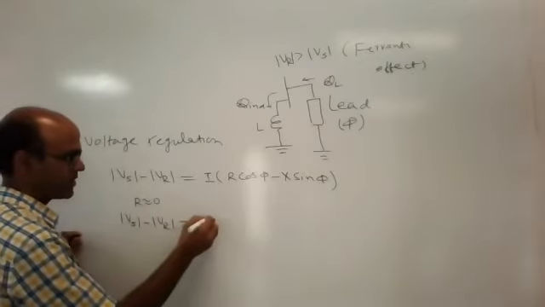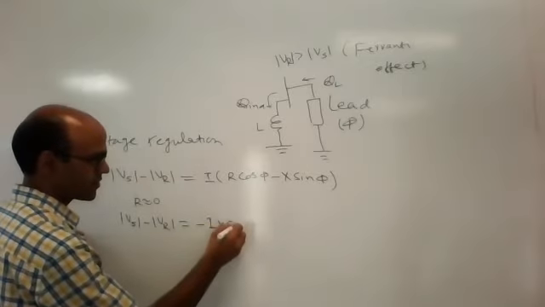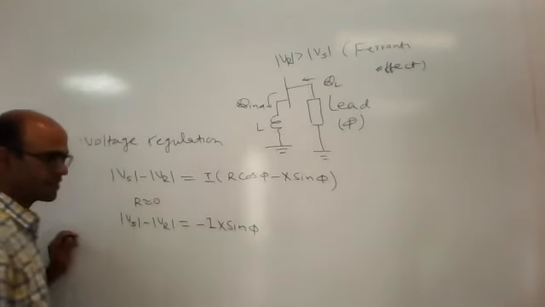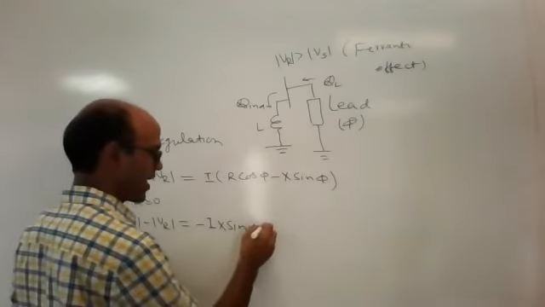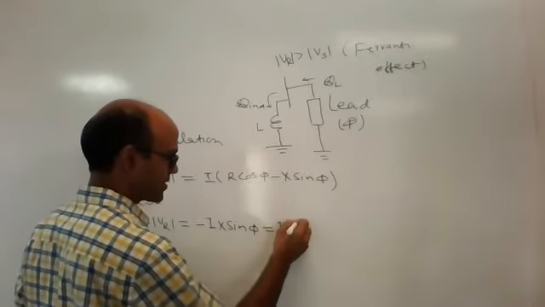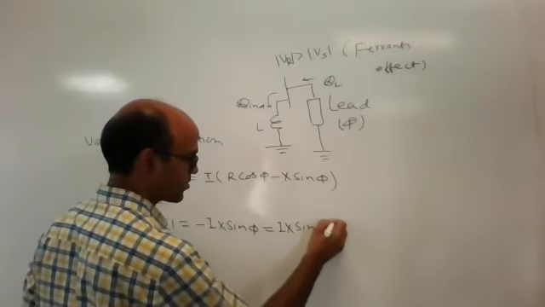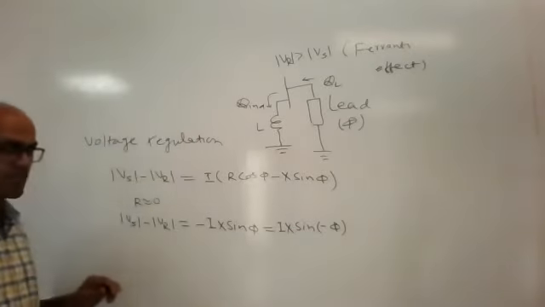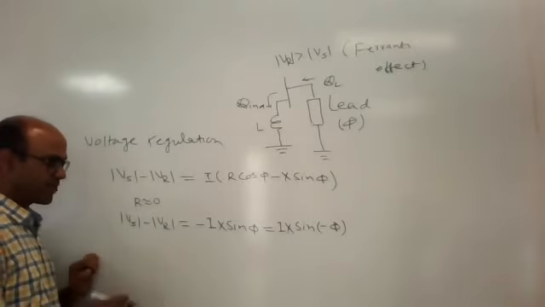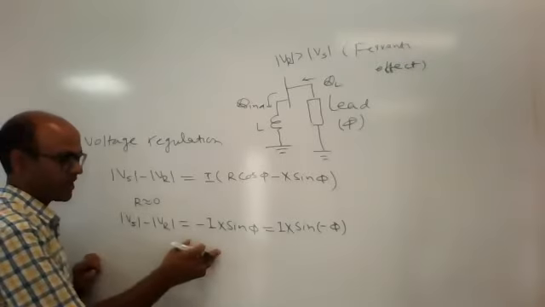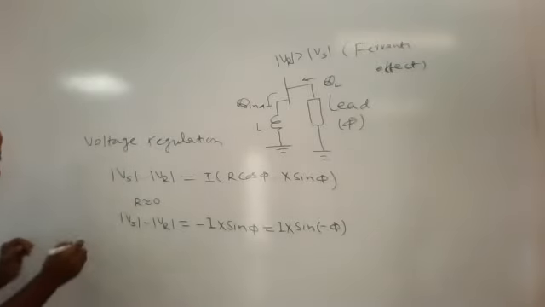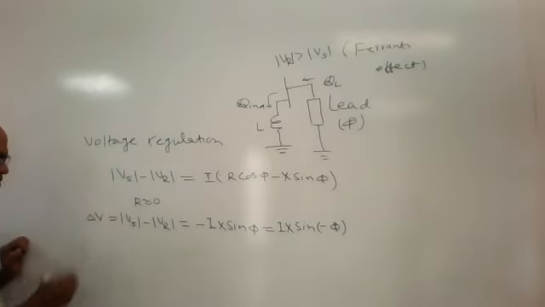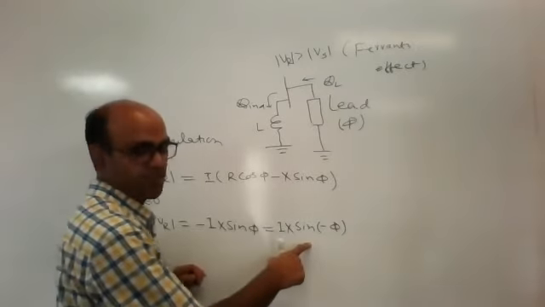This is minus I X sin phi, or I can also write this as I X sin of minus phi. Now I will plot the phasor diagram of this condition. Vs minus Vr is the voltage drop. We know the voltage drop is directly proportional to I X sin phi.